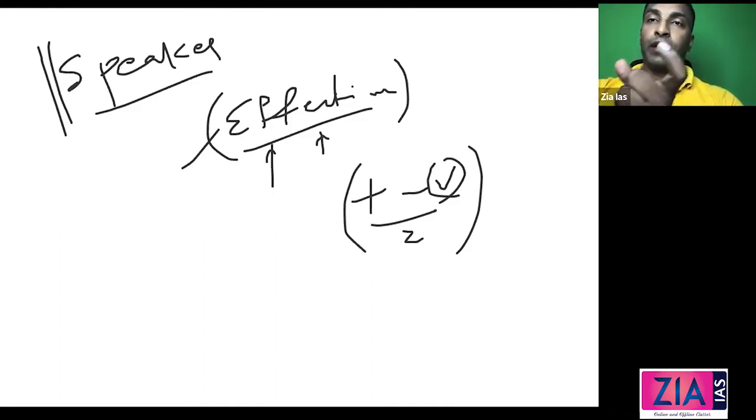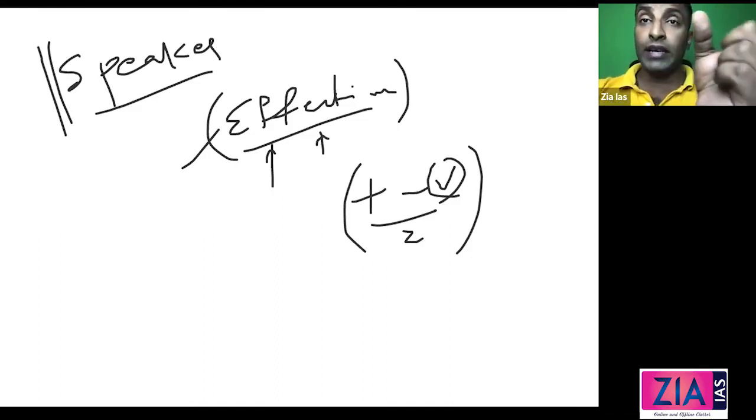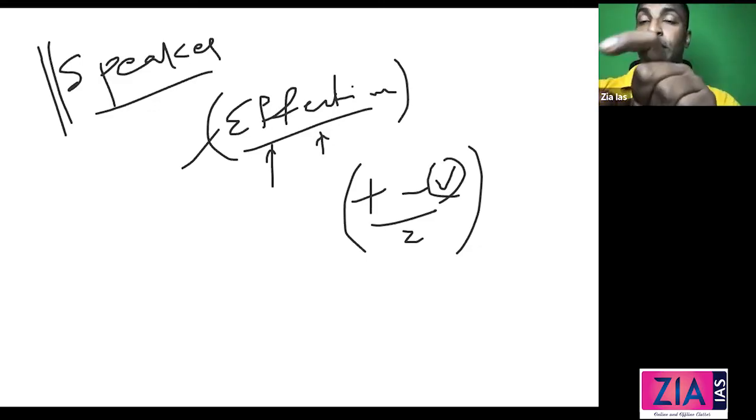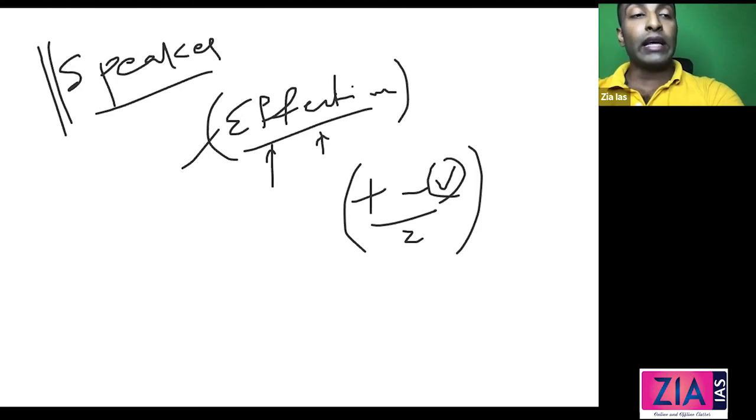Vacancy and absence are different. In case the speaker is absent, who will take care of the proceedings? The deputy speaker. In case both are absent, then amongst its members, the parliament itself will select. That also you write. If both are absent, then the duty of the speaker is performed by a person chosen for that by the Lok Sabha. Sorry, not parliament, Lok Sabha. Parliament includes both. So in case of vacancy of both, the president will appoint. In case of absence of both, the Lok Sabha will select from amongst its members. So he will take care of that.